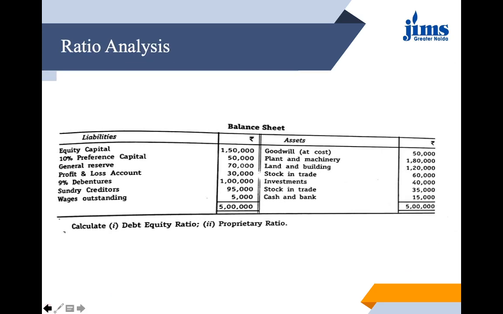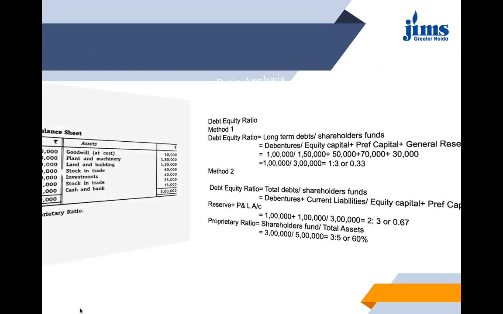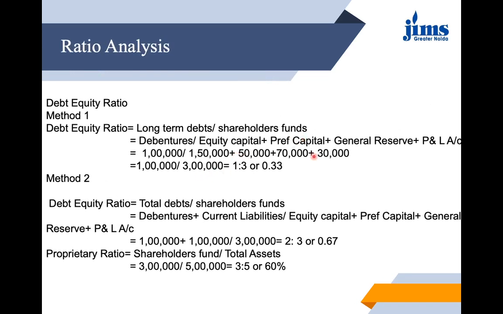First method, you know the formula is long-term debts upon the shareholders' fund, and here in this question you will be able to see that under long-term debts you have the debentures as given. 9% debentures are given to you valuing 1 lakh. So the numerator becomes 1 lakh, and in the denominator you have the shareholders' fund, which includes preference share capital, equity share capital, then General Reserve and P&L account. These 4 items would total out as 3 lakh rupees. The long-term debts are 1 lakh, so the ratio is coming out as 0.33, or you can say 1:3.